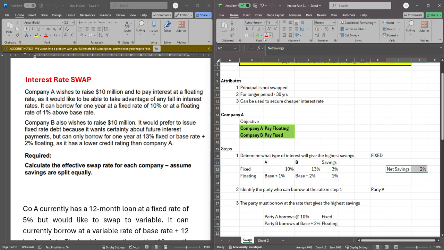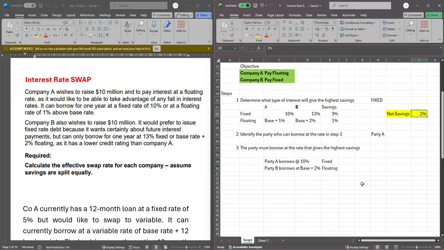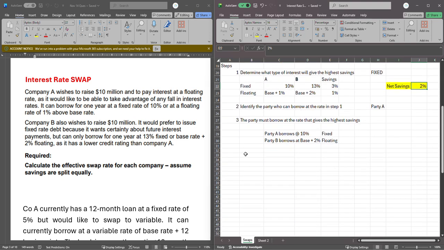So we'll keep this somewhere here. You'll see how this will happen. Invariably, what we're saying is when a swap is done, the savings usually are shared amongst the counterparties. So eventually, party A should get 1% benefit and party B should get another 1% benefit, as they share that total savings. Now let's go into the swap arrangement quickly. Now that we have set up what they need to borrow, they need to swap after.